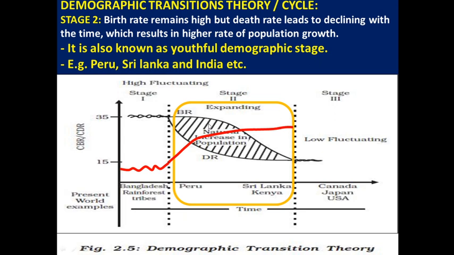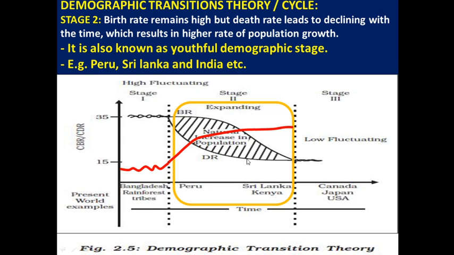As compared to the first stage, if we move to the second stage, here the birth rate is low. Why is the birth rate low? In these countries, as compared to the first stage, there is later age of marriage. It may be because of women's freedom. Here we have a better literacy rate and better family planning as compared to the first stage. Because of that, in the second stage the birth rate declined in a slow manner. And the death rate declines in a very rapid manner.